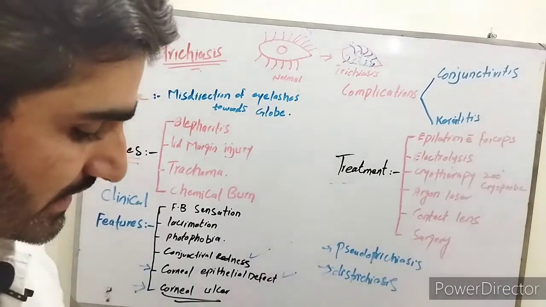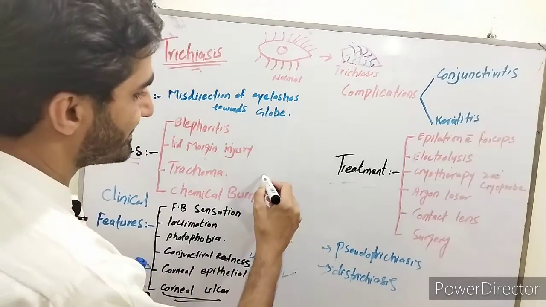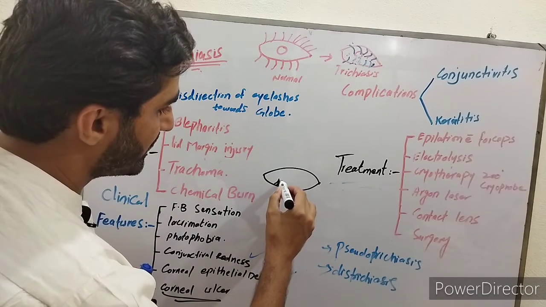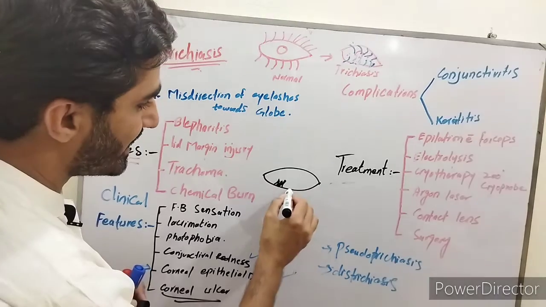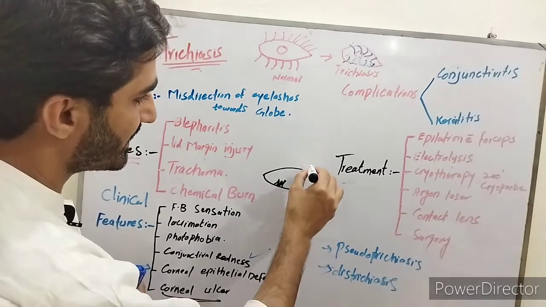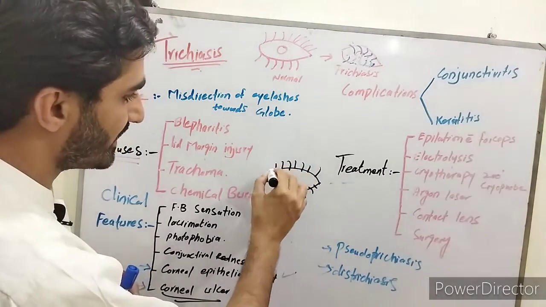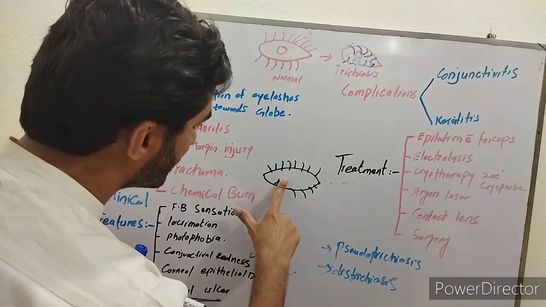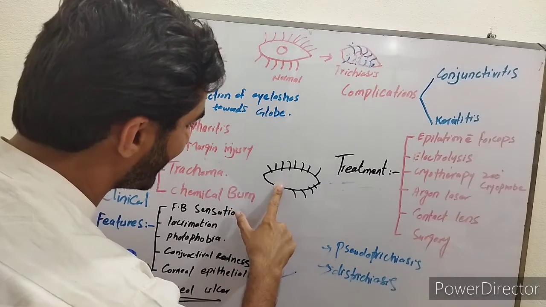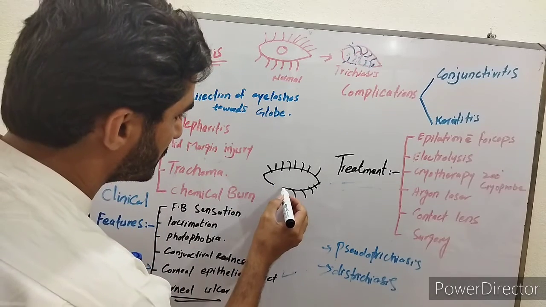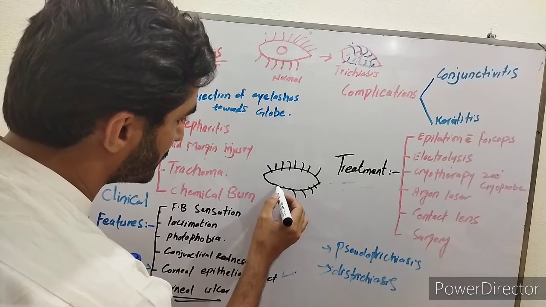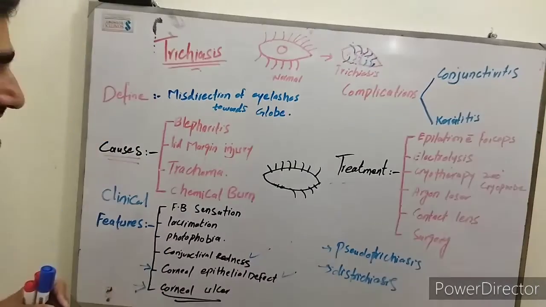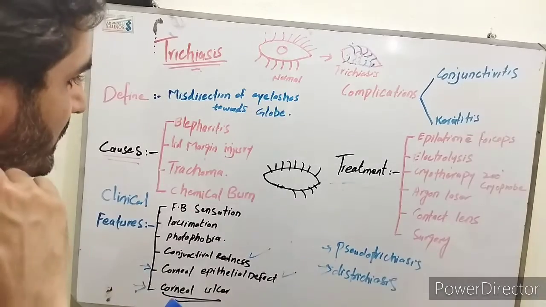And the final one is surgery. If eyelashes are misdirected not in the whole eye but only in one area, what we will do is cut down this area of the eyelid and put sutures in this area. This is surgery. This is also one of the options.